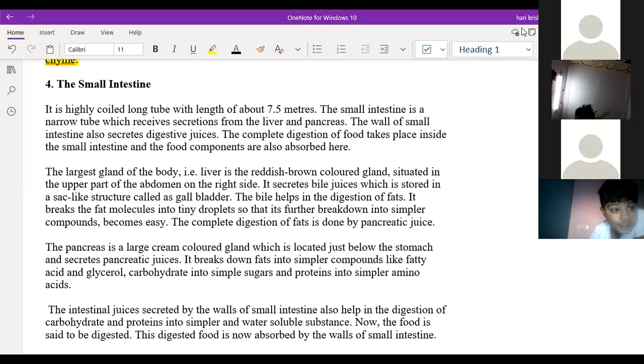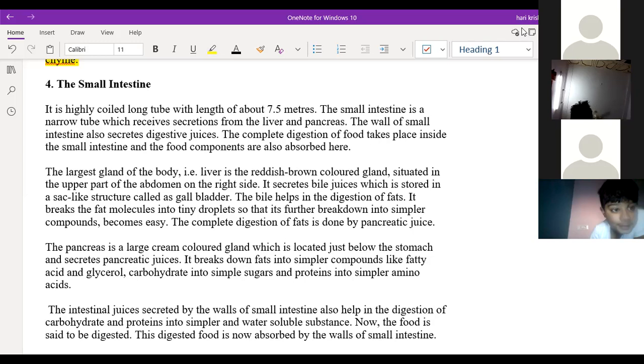So the small intestine is a narrow tube which receives the secretions from the liver and the pancreas. The digestive juices coming from the liver and the pancreas will enter into the small intestine only. They will not enter into the stomach. Understand? In the stomach we have only three different juices: mucus, hydrochloric acid, and the digestive juices.